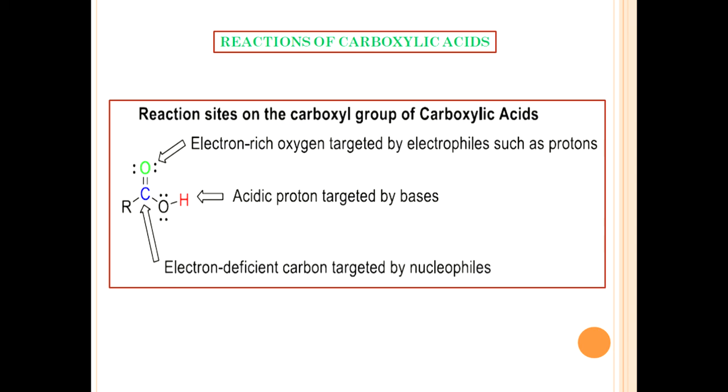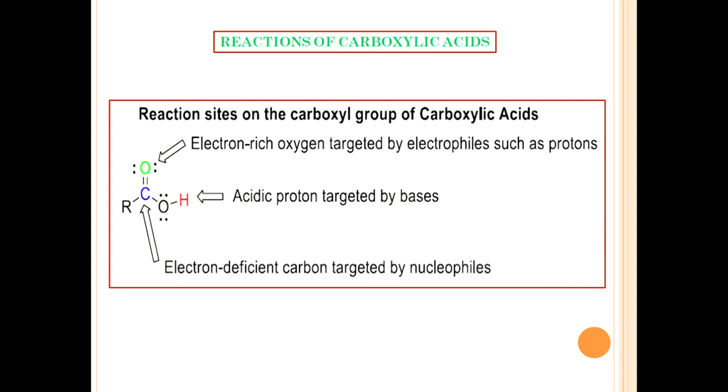Then reactions at the carbonyl group. After that, there is one more reactive center, that is reactions at the carboxylate oxygen. And one more reaction site is there, that is reactions that lead to loss of the carboxyl group as carbon dioxide. These are all the reaction sites for the reactions of carboxylic acids.